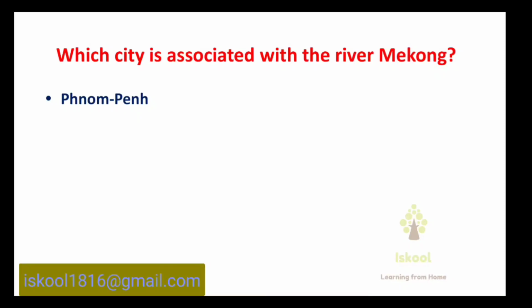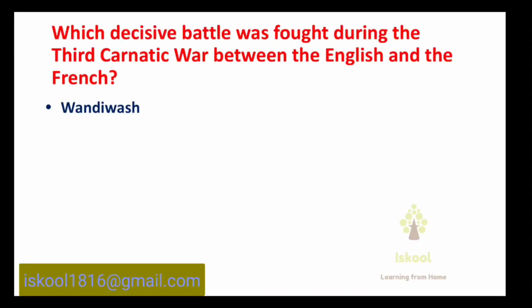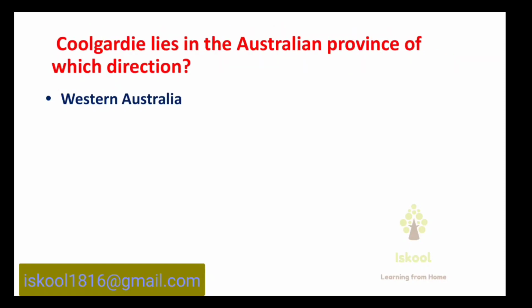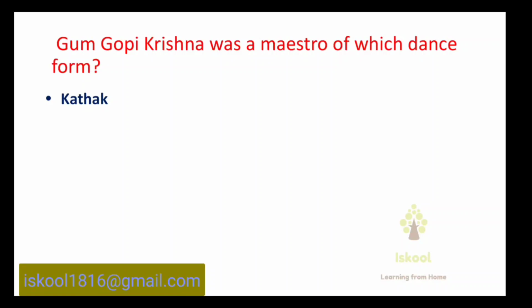Answer is Phnom Penh. Which decisive battle was fought during the Third Carnatic War between the English and the French? Answer is Wandiwash. Coolgardie lies in the Australian province of which direction? Answer is Western Australia. Gopi Krishna was a master of which dance form? Answer is Kathak.